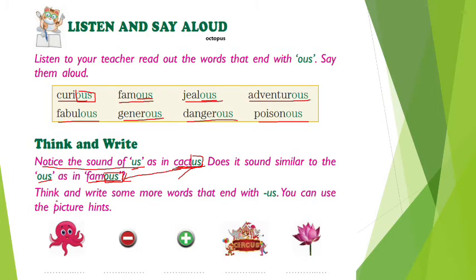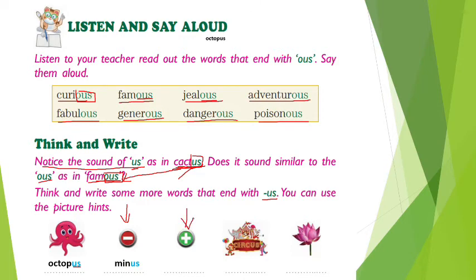Now think and write some more words that end with us. You can use the pictures. Here is the picture. The first picture is about an octopus. In the last two letters you can see that this is US, pronounced as us. And this one is minus.